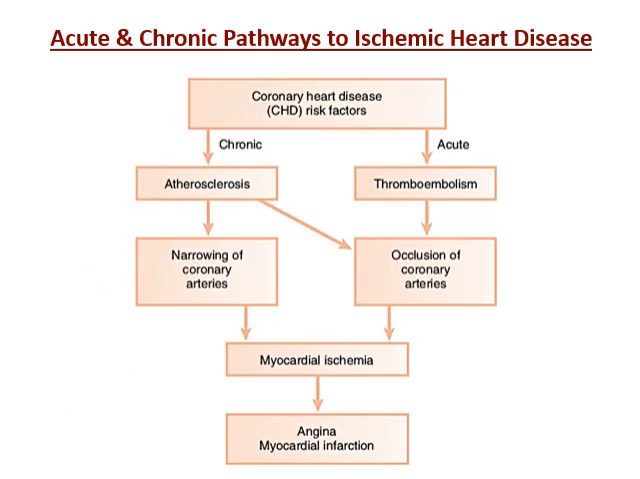Before discussing how periodontitis causes systemic disease or heart problems, first we'll talk briefly about the systemic diseases. First we'll start with the heart. This slide shows you the acute and chronic pathways to ischemic heart disease. In coronary heart disease, to form myocardial ischemia, angina or myocardial infarction, there are two pathways: one is chronic and one is acute.